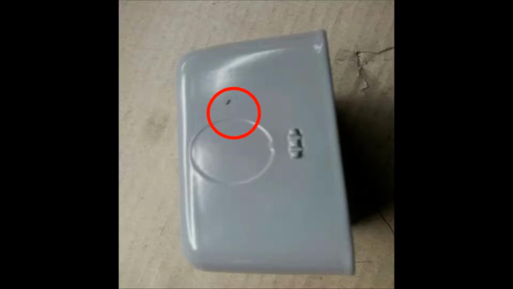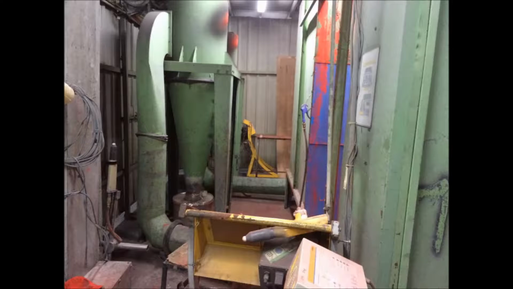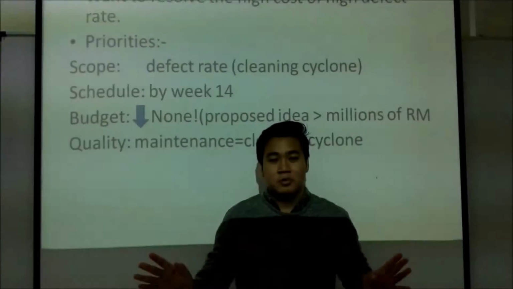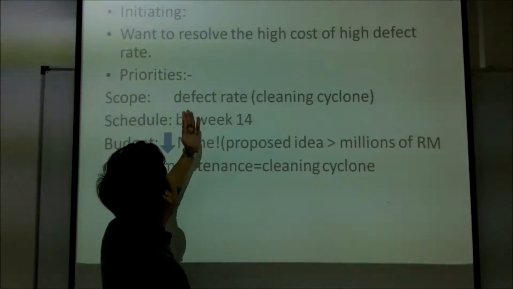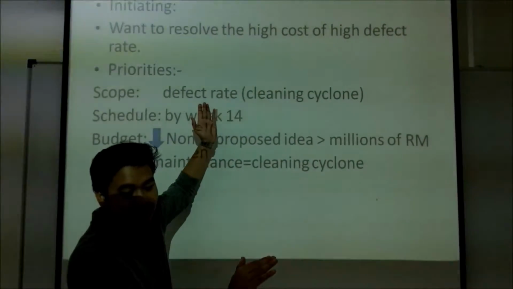This is an example of the rejected materials for our project. And next is the cyclone that we are cleaning thoroughly to reduce the defect rate. We want to initiate the project itself. We would like to resolve the high cost of the high defect rate for the production line.